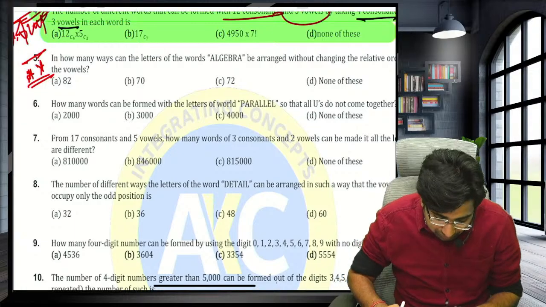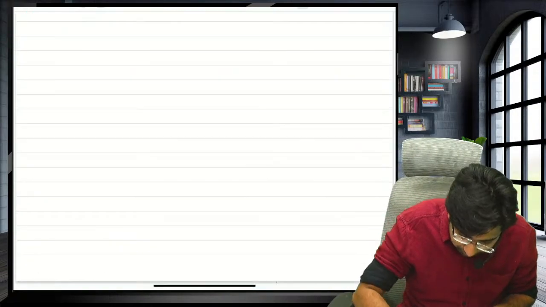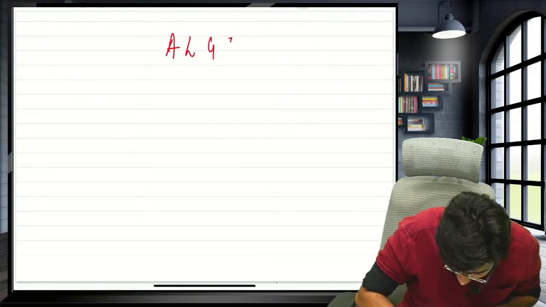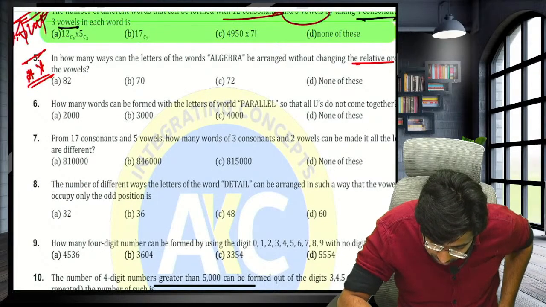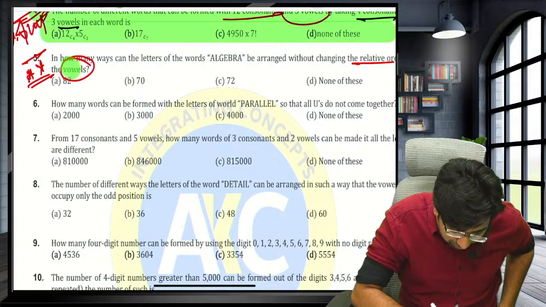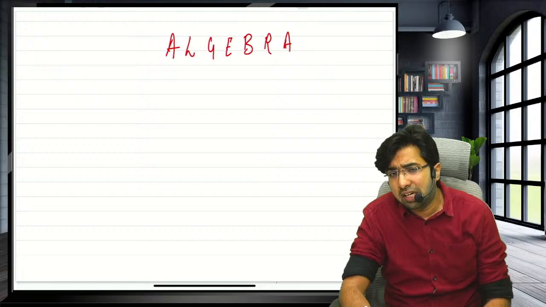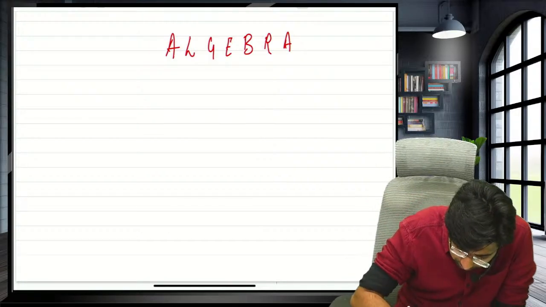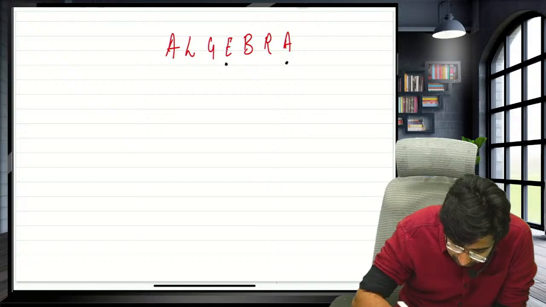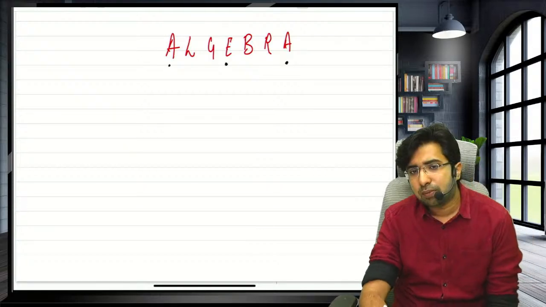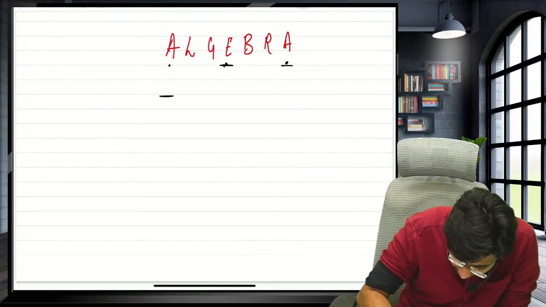Now, the word algebra. Without changing the relative order of the vowels. Guys, what does relative order mean? The vowels are E, A, E, A. The vowels will come in the first place, a vowel will come in this place, and a vowel will come in this place.